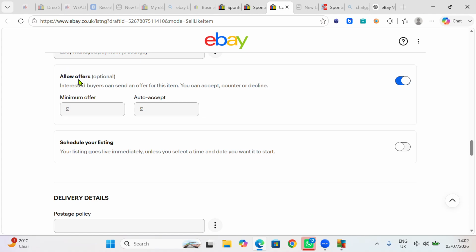Allow offers? No. We don't want to allow offers here, because if you start to allow offers, it's like you're selling crayfish. People will start coming to you. Can I give you £1? Can I give you £2? Can I give you £3? So you turn this off unless you want to give people offers.